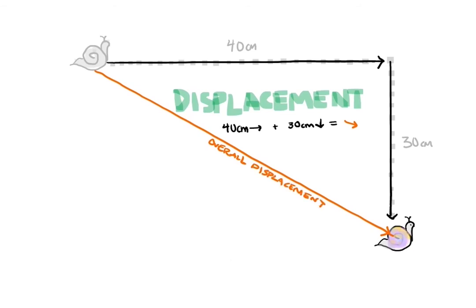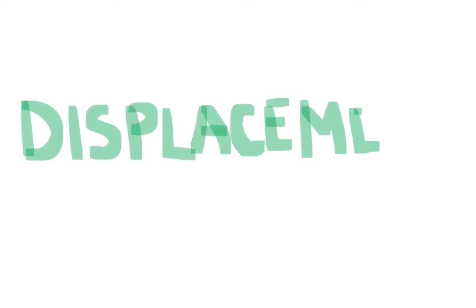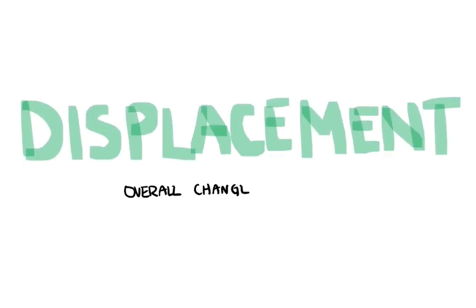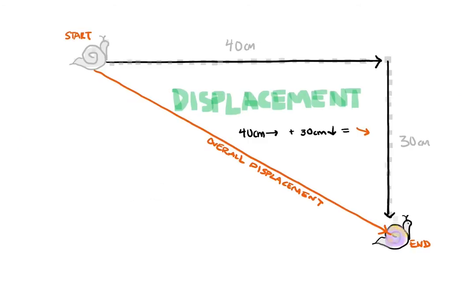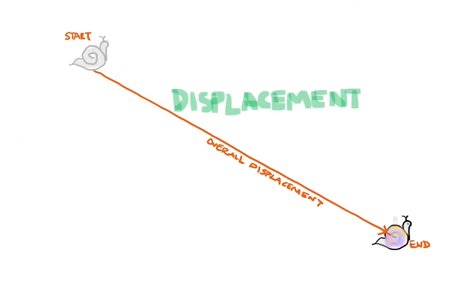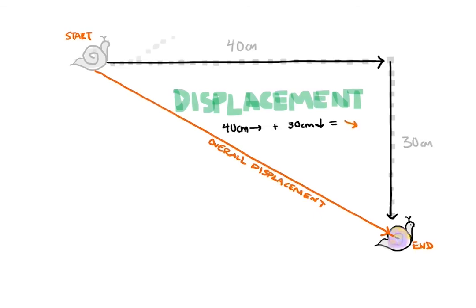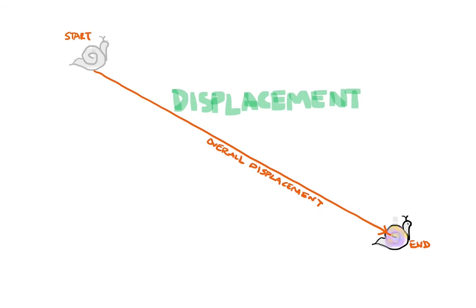It's essentially where you start to where you end. In other words, your overall change in position. Notice how little regard displacement has for the actual path the snail takes. The snail could have traveled a longer distance moving in circles, like this. But if the initial and the final positions remain the same, the snail's displacement would also be the same.